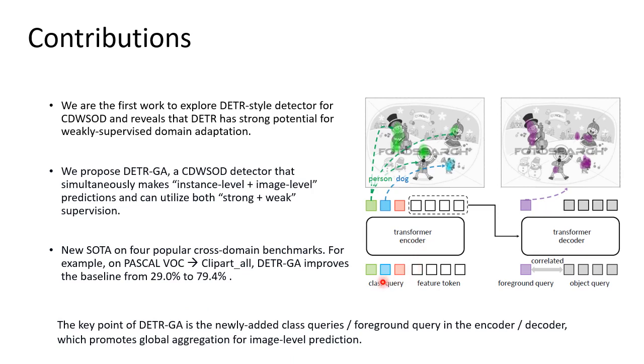For example, we visualize the attention maps of the class query and the foreground query. Although there is no precise supervision for the bounding box, we can see that the green person class query can still focus on the global positions of the persons, while the blue dog query only focuses on the position of the dog. The response target of the foreground query covers all the foreground regions, and we can see that it responds to the people, dogs, and even the trees that may be foreground targets.